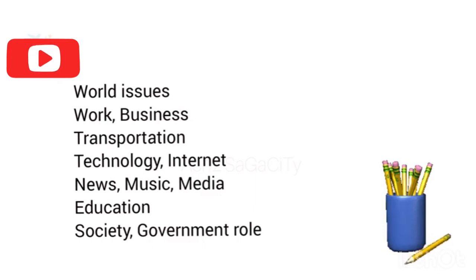Then also online platforms, working in a home setup, and related to business: small scale businesses, large companies, local communities, different types of staff uniforms, family run businesses, marketing techniques and all.